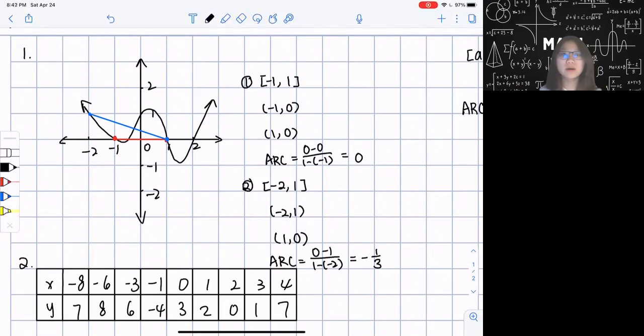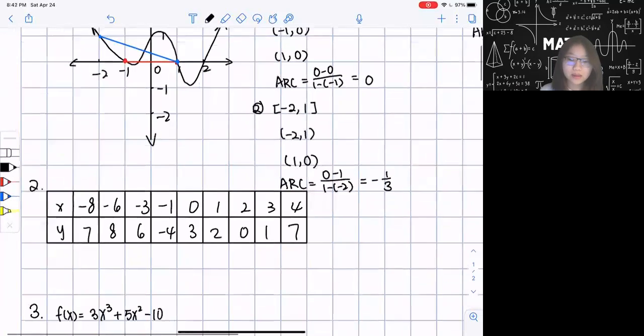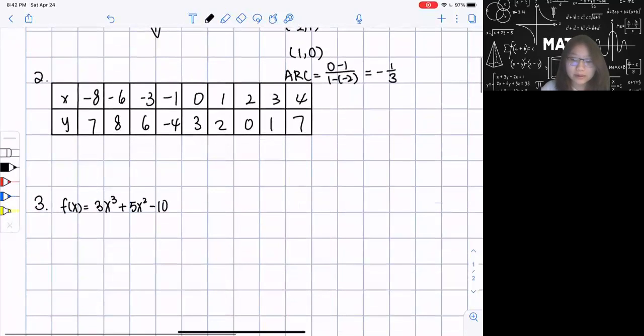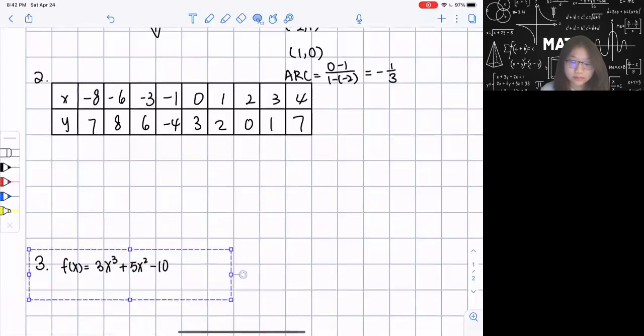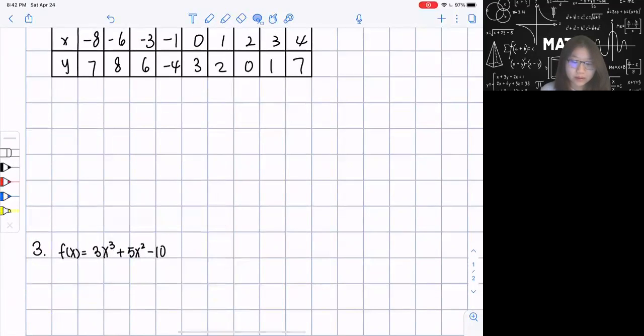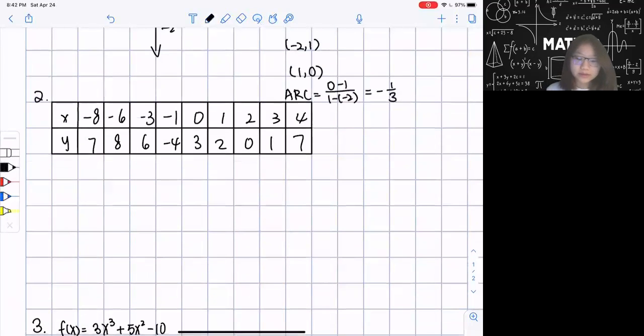Now we're going to move on to the charts. For the charts, I'm going to give you 2 questions here, and then let's move this down a little bit. So let me just give you a question. This chart is one where you don't even know what the function is.